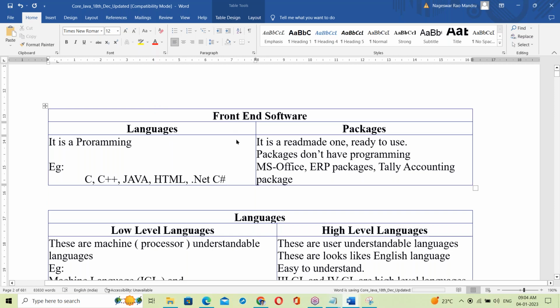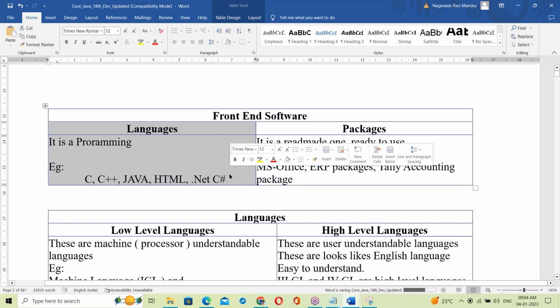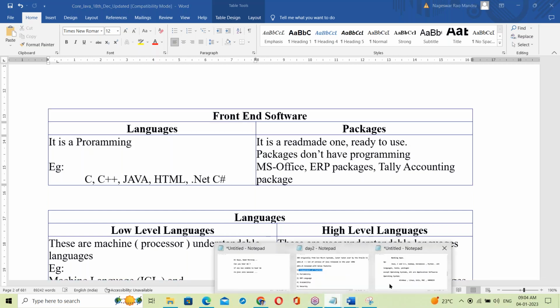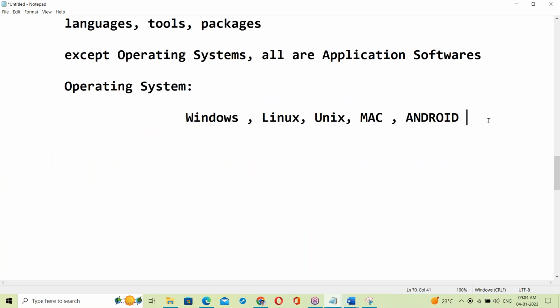Correct. So what is Java? Java is a language, right? Java comes from languages. Yes, let us see about language. What is a language? What is the simple meaning of language?